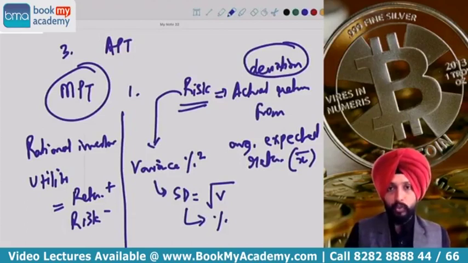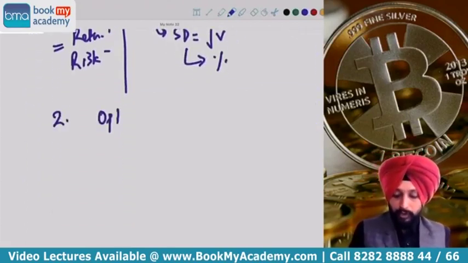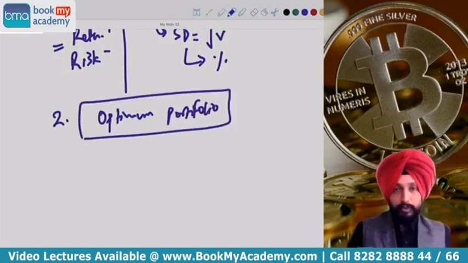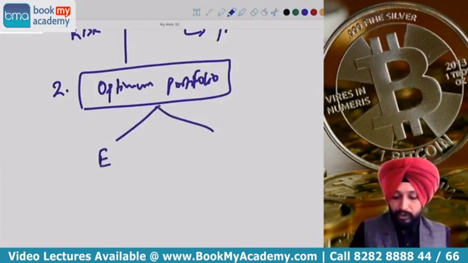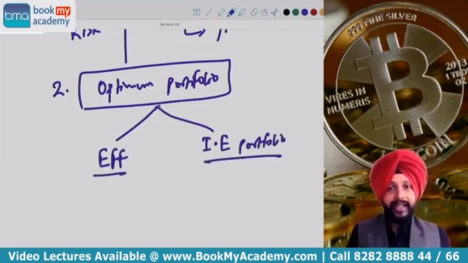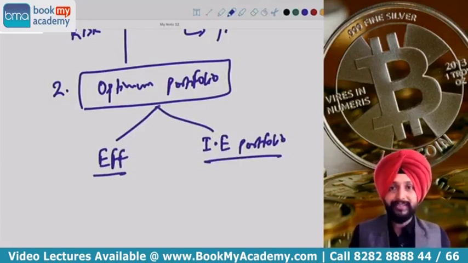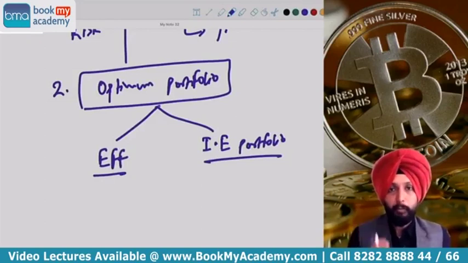Apart from that, the next thing that we discussed was how can we create an optimum portfolio for an investor. I hope you remember, before we create an optimum portfolio, the first thing we got to do is separate the efficient from the inefficient portfolio. The efficient and inefficient portfolios should be separated, and only efficient portfolios will be considered in designing an optimum portfolio. What is inefficient? If you remember, 3 points were given.